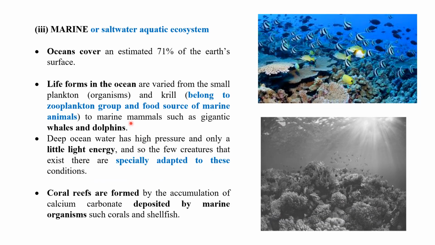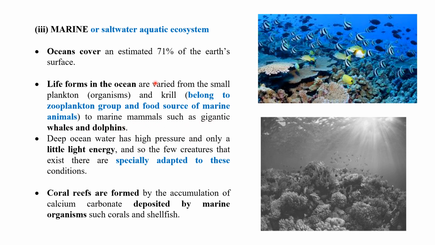The third one under the aquatic ecosystem is the marine or saltwater ecosystem. We know that oceans cover an estimated 71% of the Earth's surface. Life forms in the oceans vary from small plankton and krill, which belong to the zooplankton group and are a food source for marine animals, to marine mammals such as gigantic whales and dolphins.